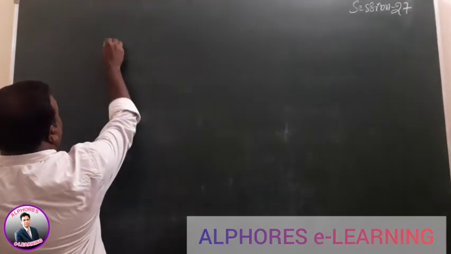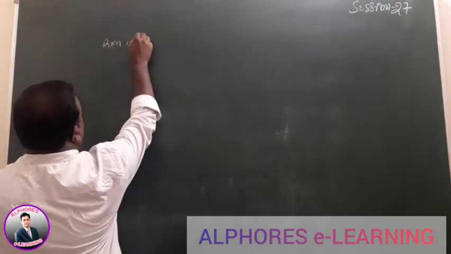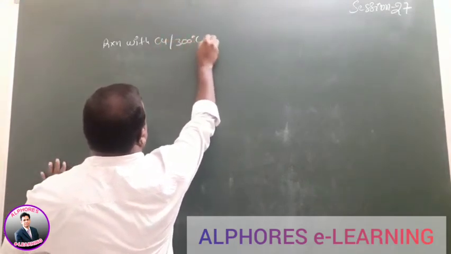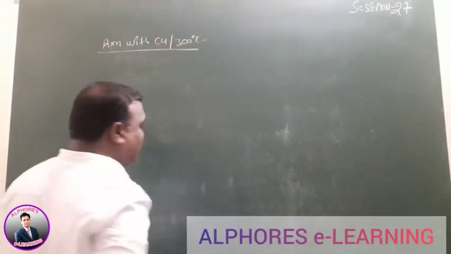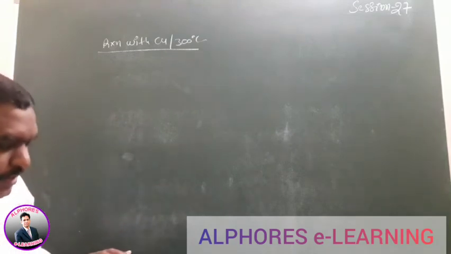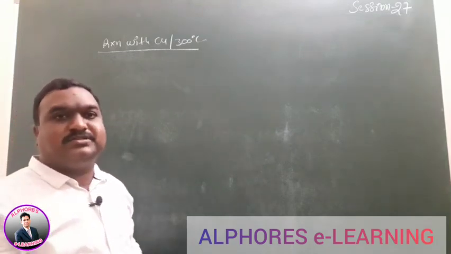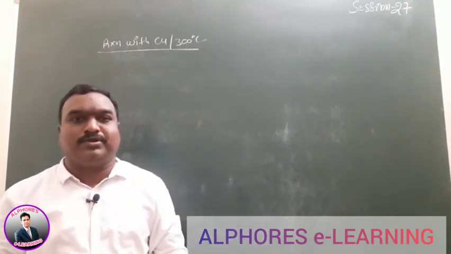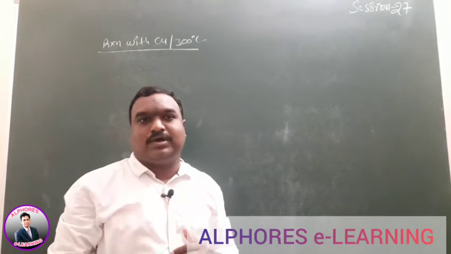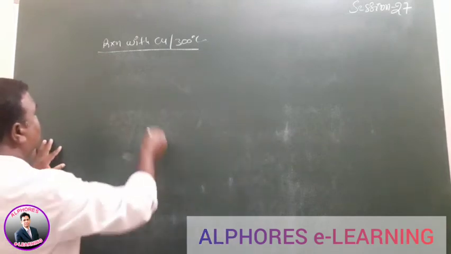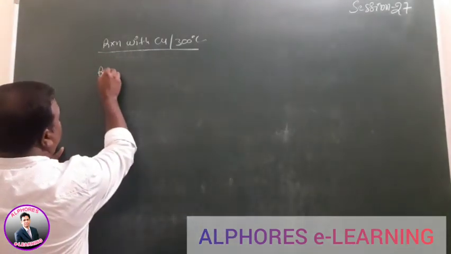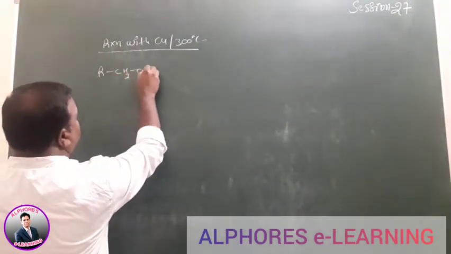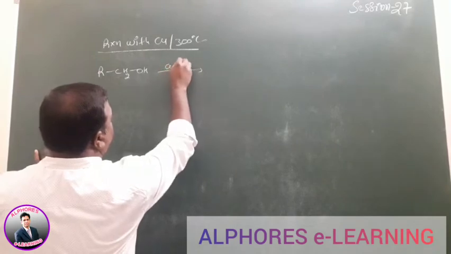So, reaction with copper metal. Reaction with copper, 300 degrees centigrade temperature. Remember, copper at 300 degrees centigrade means dehydrogenation reactions, removal of hydrogens only. For example, here a primary compound is given, RCH2OH, with copper at 300 degrees centigrade.